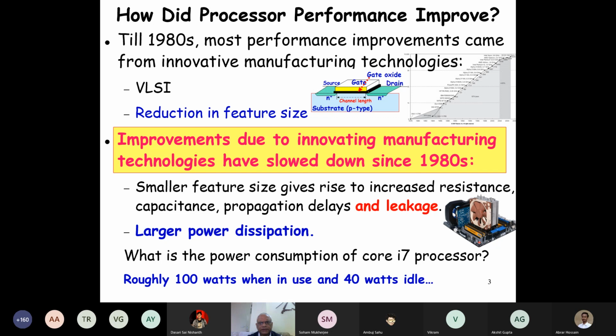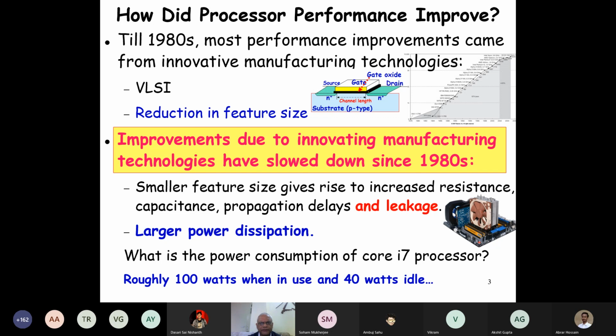Till about the 1980s, the performance improvement came mostly from the move from vacuum tubes to transistors, discrete transistors to large scale integration to very large scale integration, and also reduction in feature size. Year after year, the feature size kept on reducing, resulting in smaller and smaller transistors.